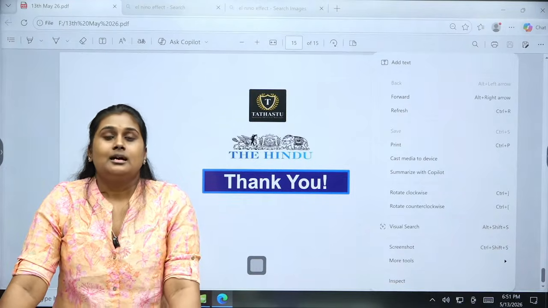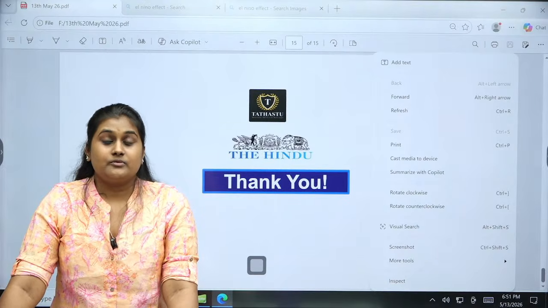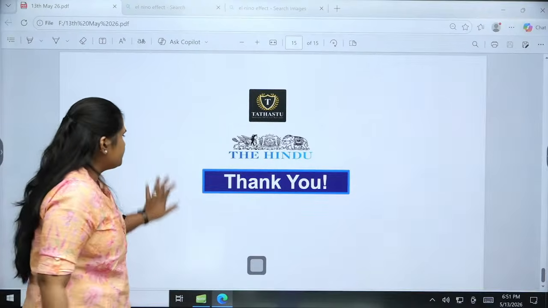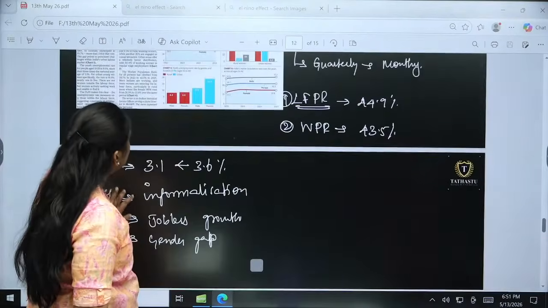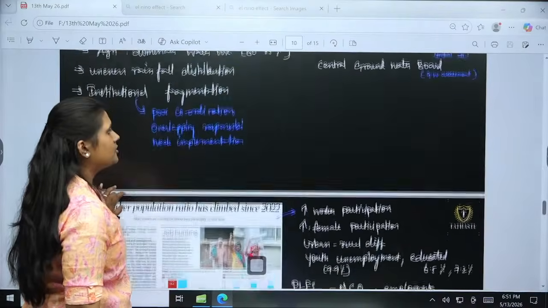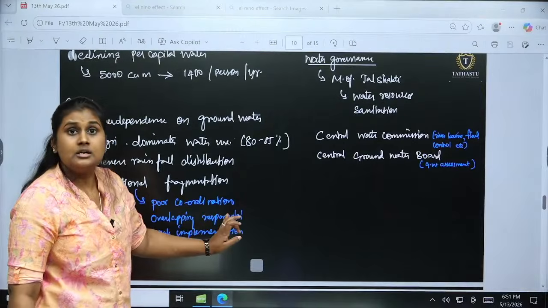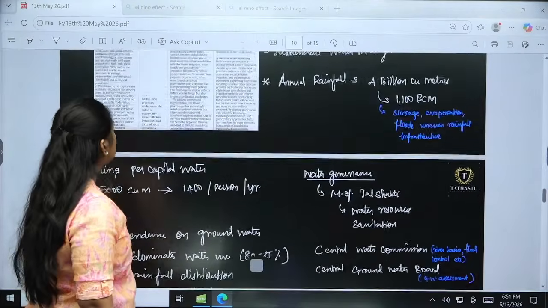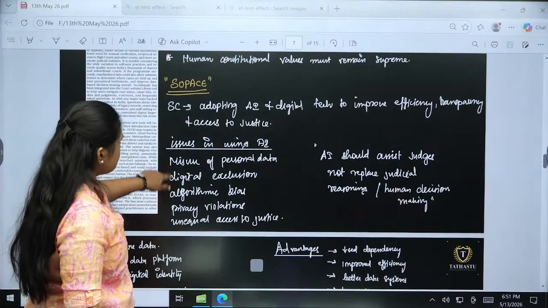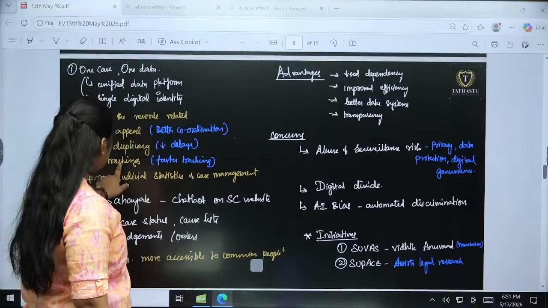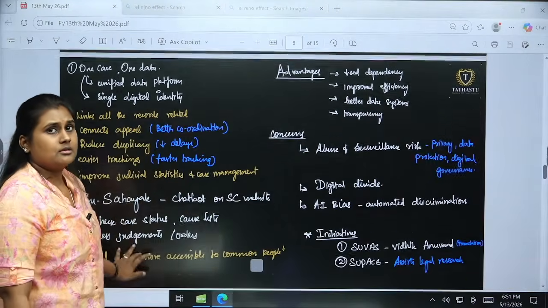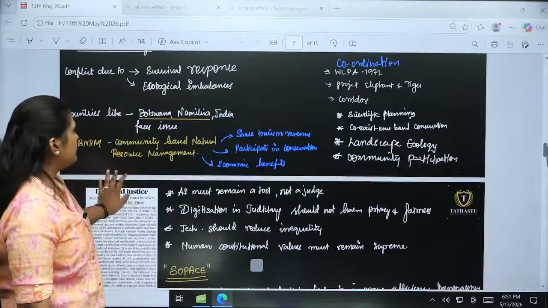If I would have brought the MCQ, people would have gone mad. But see, if you want MCQ, okay, don't worry. I'll bring it tomorrow based upon the CBI appointment, a statement-based MCQ, and also we will have an MCQ on one case, one data, and also the SUAS and SUPAS. Okay, don't worry. Based upon that, I'll bring you different MCQs.